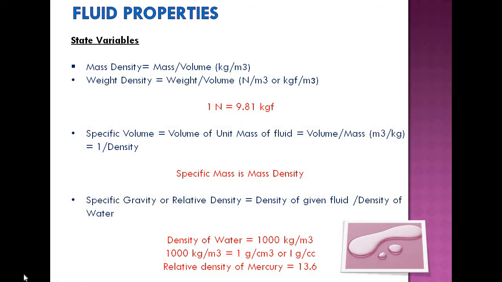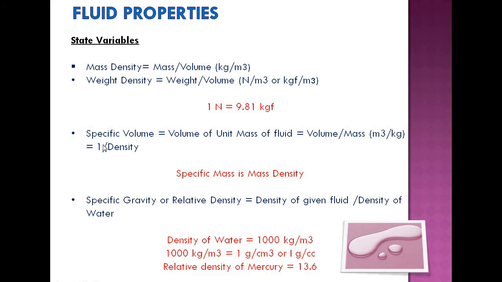The unit is Newton per meter cube or kilogram force per meter cube. And also we should know the conversion between Newton and kilogram. So 1 Newton is 9.81 kilogram force, that is W, as we know it is M into G. So M is in kilogram and G is in meter per second square. So G is 9.81. So 1 Newton is 9.81 kilogram force.